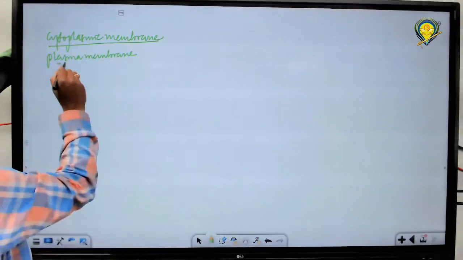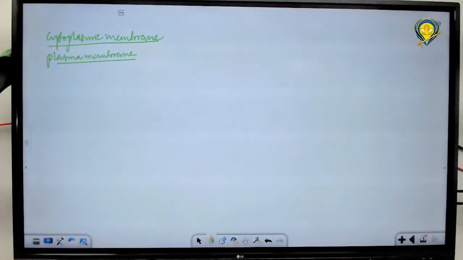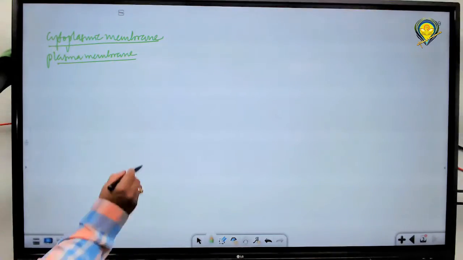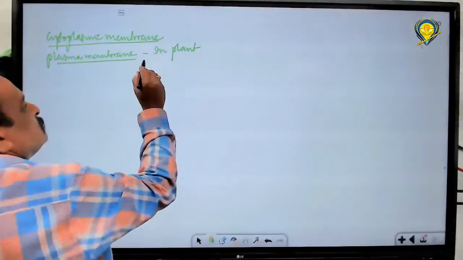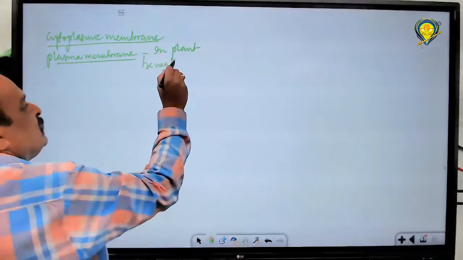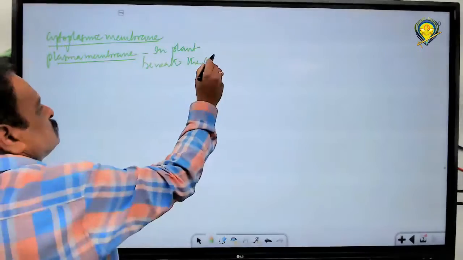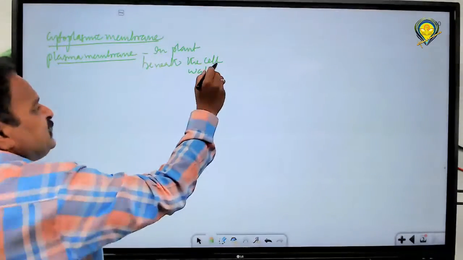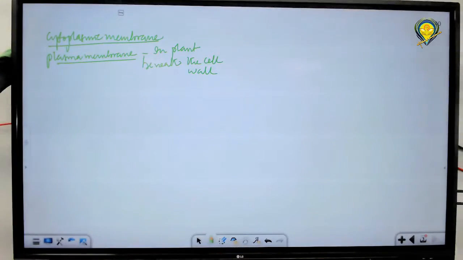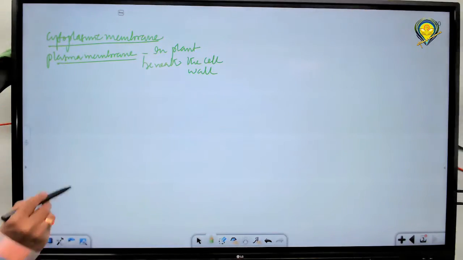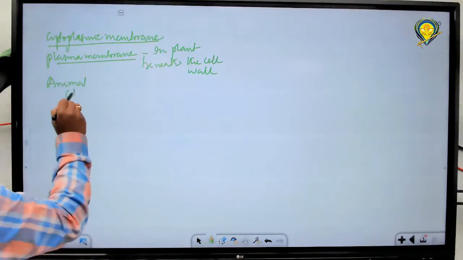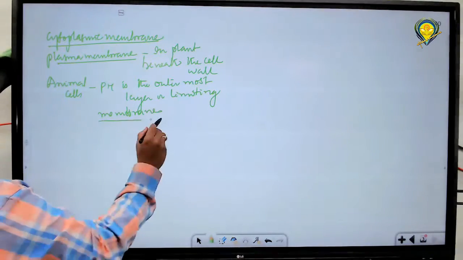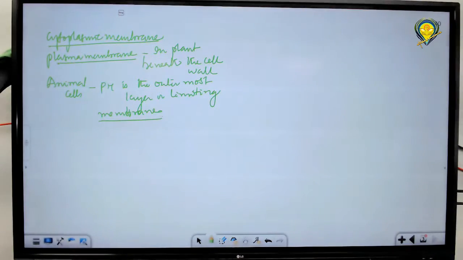Actually, in plant cell, it is present beneath the cell wall. But in case of animal cell, it is the limiting membrane. In case of animal cell, plasma membrane is the limiting membrane, the outermost membrane, isn't it?